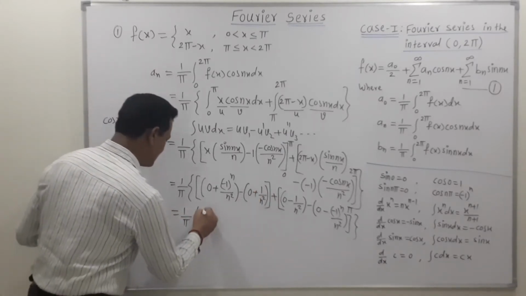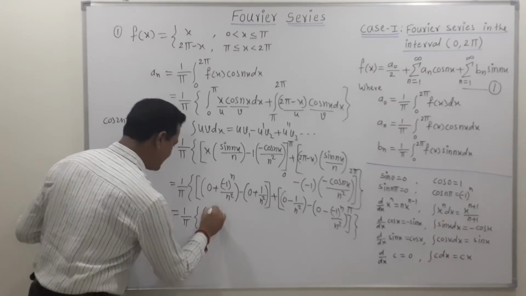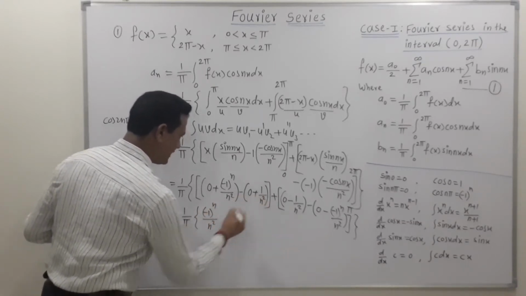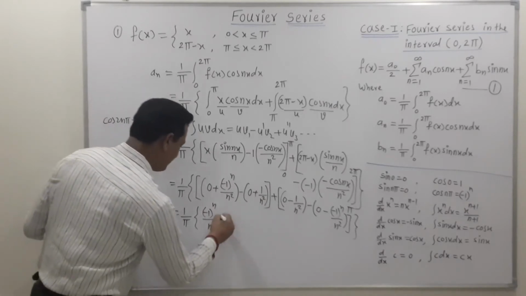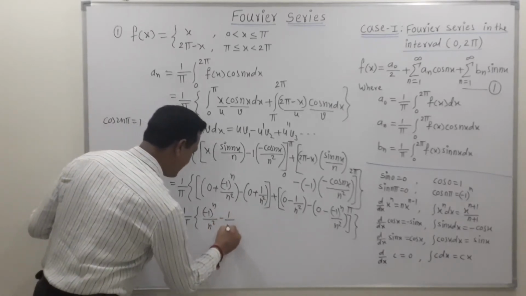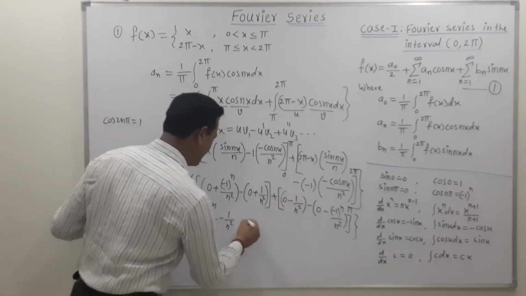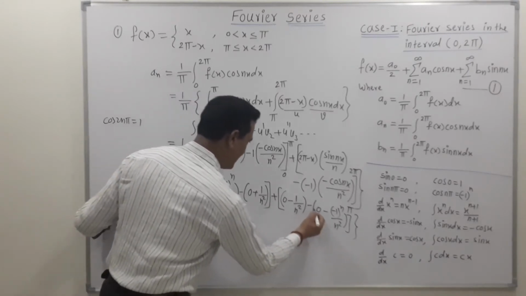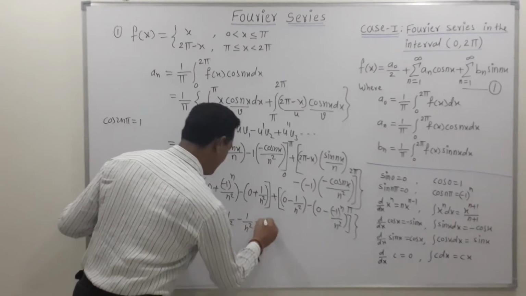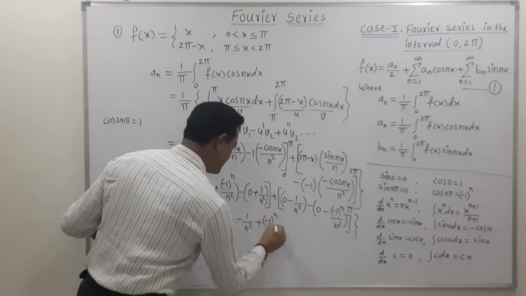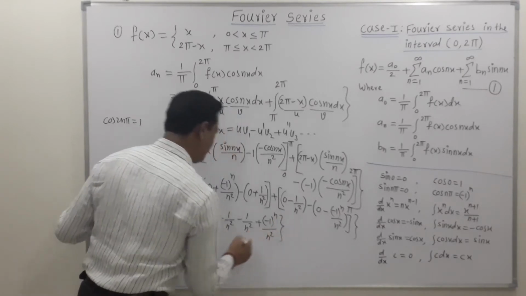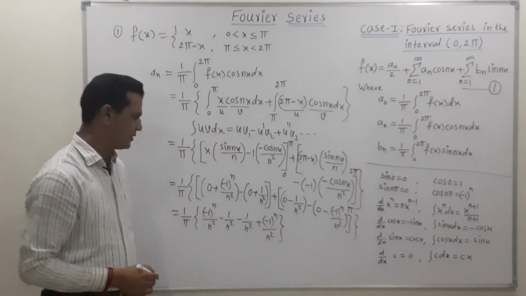After simplifying this step, this term, we get this as minus 1 raised to n upon n square. Then if we take this minus sign to the inner side, then we get this as minus 1 upon n square. Then this is again minus 1 upon n square. Then this is minus become plus. We write this as minus 1 raised to n upon this is n square. So in this way we get the expansion of this term.